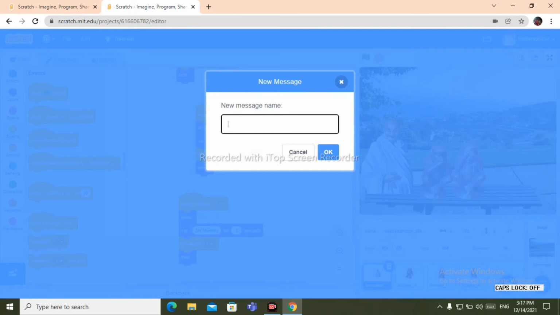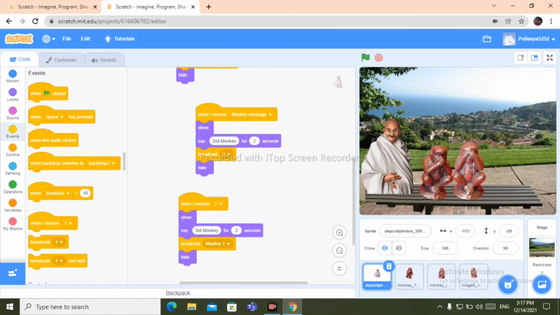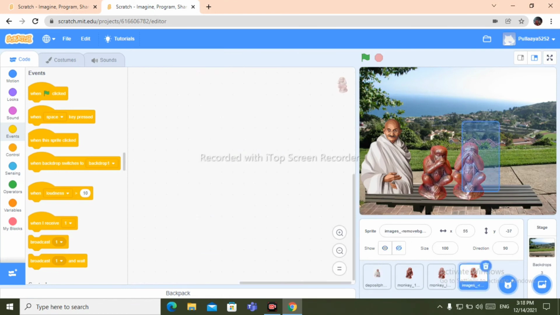I'm renaming it as monkey 1 and click on OK. Then go to the third sprite. Wait, and put it here. Now type here the green flag is clicked.